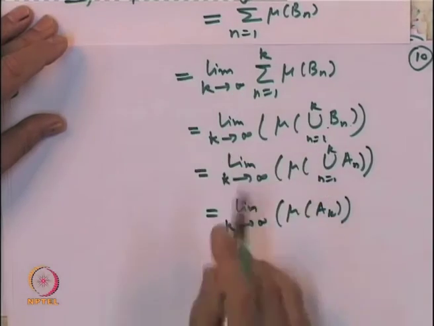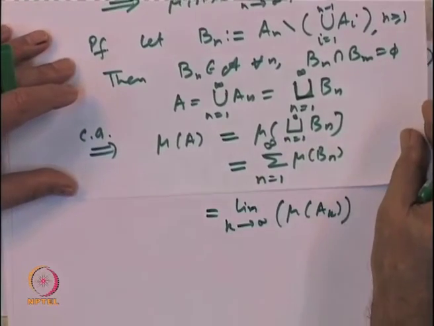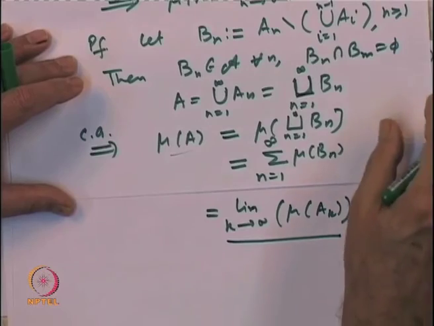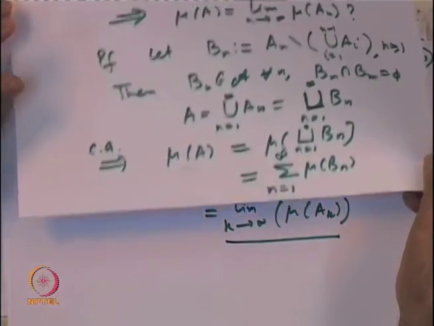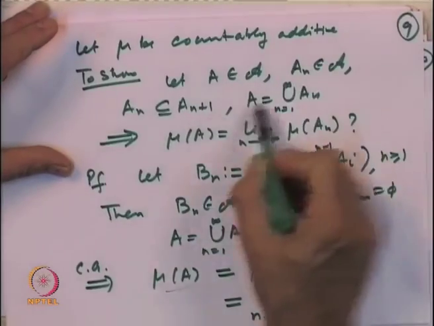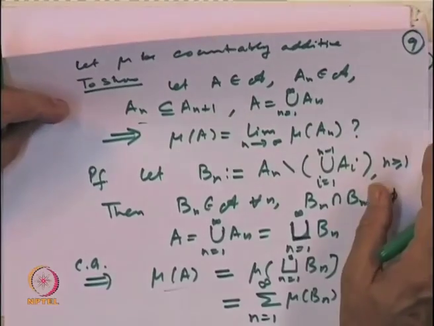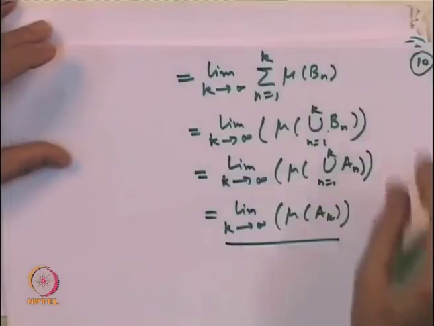So, what we have shown is that mu of A is the limit of mu of A k as k goes to infinity, whenever A n is an increasing sequence and A is equal to the union. So, we have proved one way: countable additivity implies the required property. Let us look at the converse.